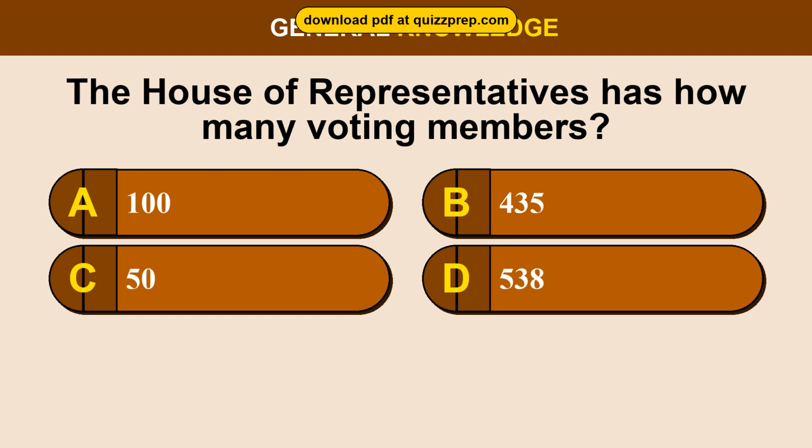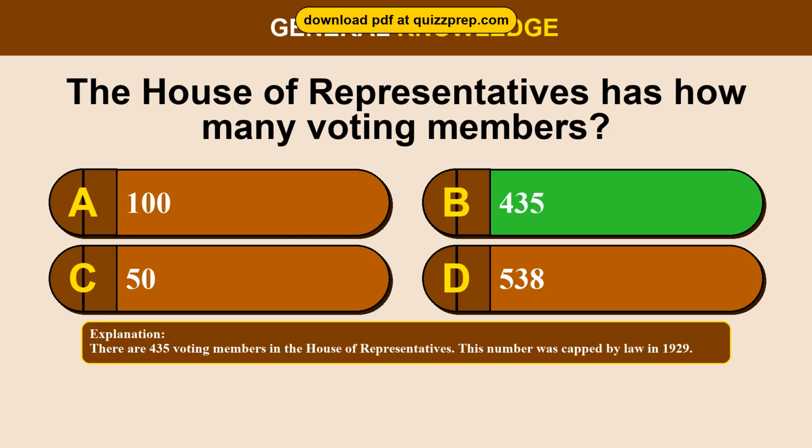Question 89. The House of Representatives has how many voting members? Option A, 100. Option B, 435. Option C, 50. Option D, 538. The correct answer is option B, 435. There are 435 voting members in the House of Representatives. This number was capped by law in 1929.